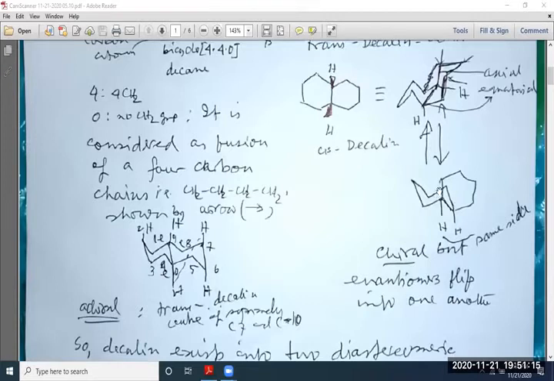So it is called conformational enantiomerism. But enantiomers is one, and the other is the mirror image. But this is due to the conformation of cyclohexane. So that's why it is called conformational enantiomerism. Another term is there, conformational diastereoisomerism. This is very important, you have to read comparing the two.